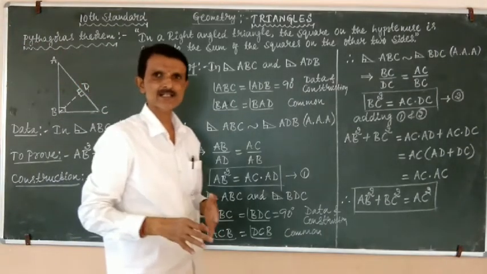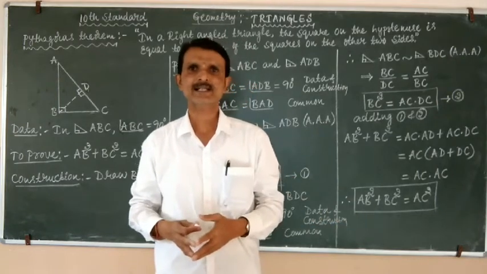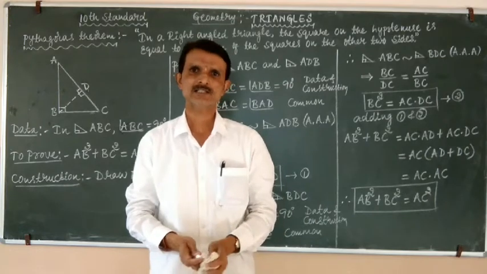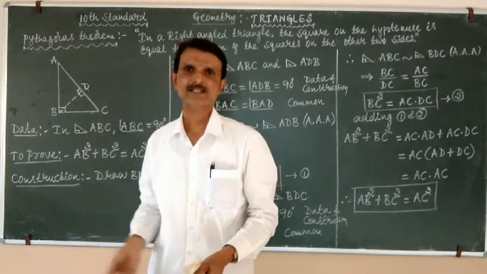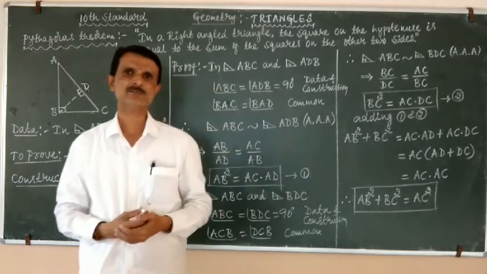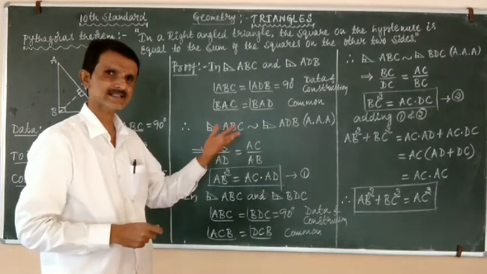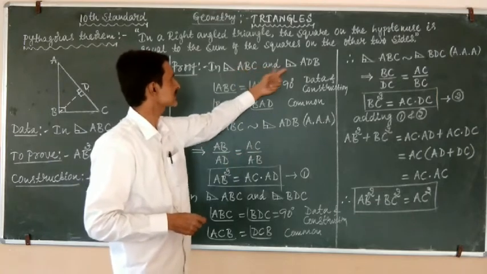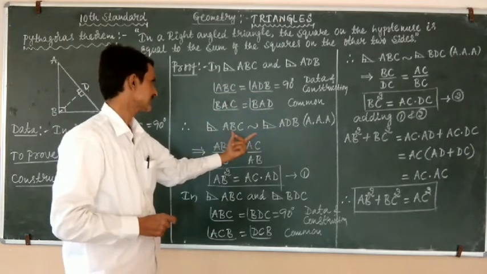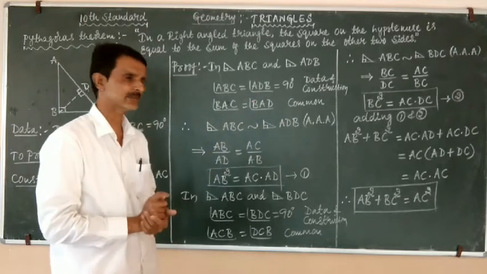In a triangle, if two angles of one triangle are equal to the corresponding angles of another triangle, then it is understood that the third corresponding angles are also equal. Therefore, by the angle criterion, these two triangles are similar. So we can write right angle triangle ABC is similar to right angle triangle ADB.